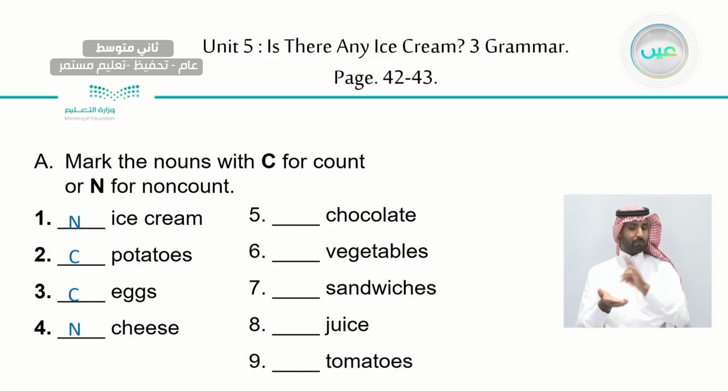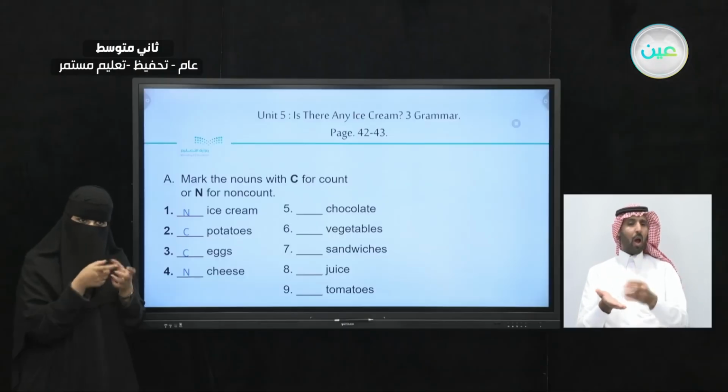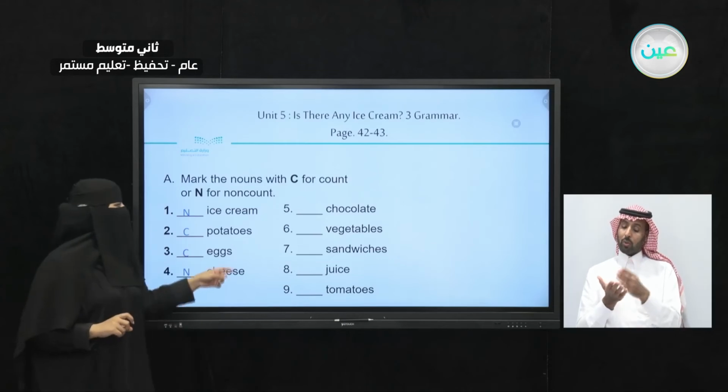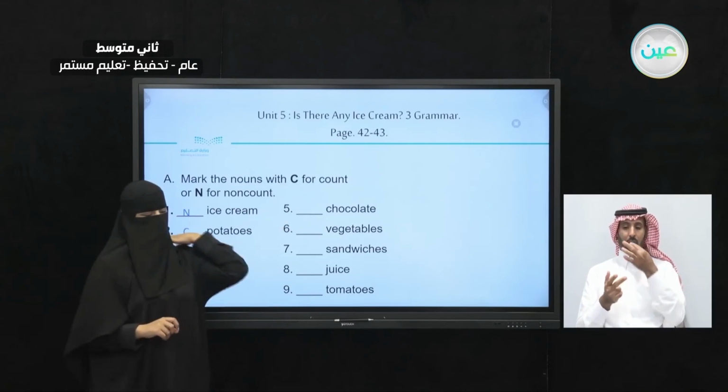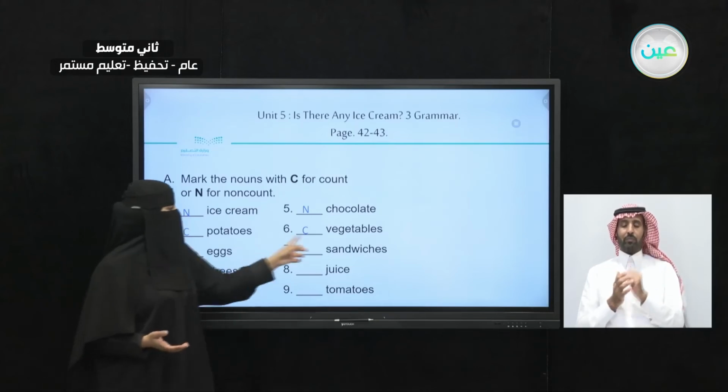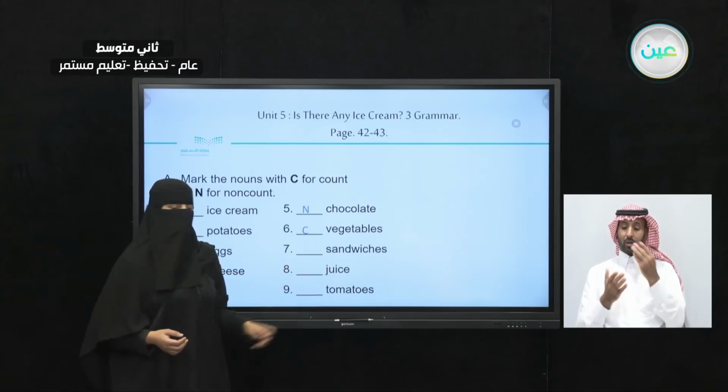It's a non-count. I can't count the cheese inside the piece, but I can count the pieces of the cheese. How about chocolate? So chocolate, it's a non-count. How about vegetables? Here we have S at the end of the word. So it's a count noun. Sandwiches.